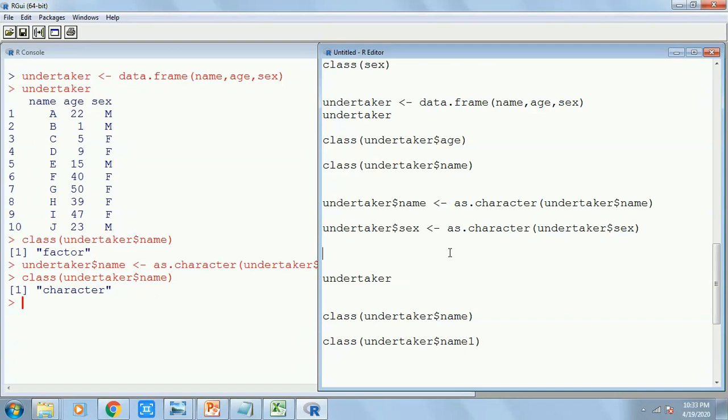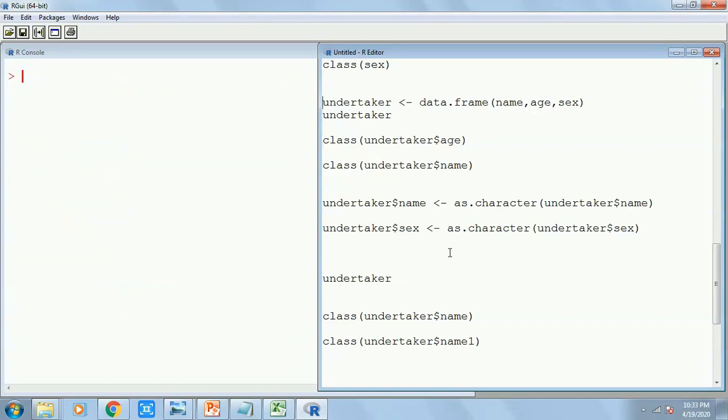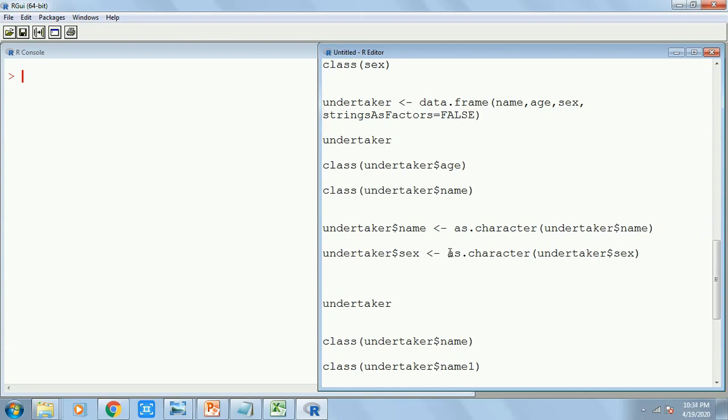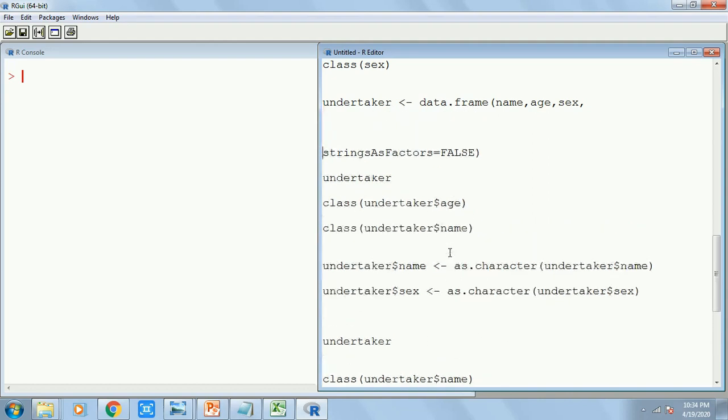So the shortcut is, while I am creating a data frame, you simply add another argument, that is strings as factors equals to false. It means the default rule says whenever you're creating a data frame from a vector, if you find it is a character, change it into factor.